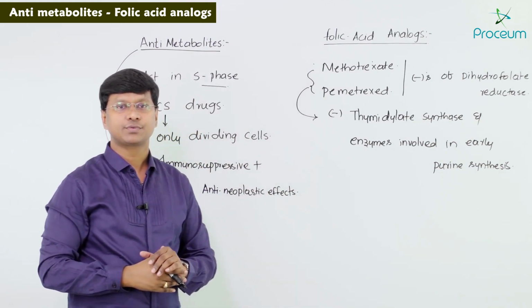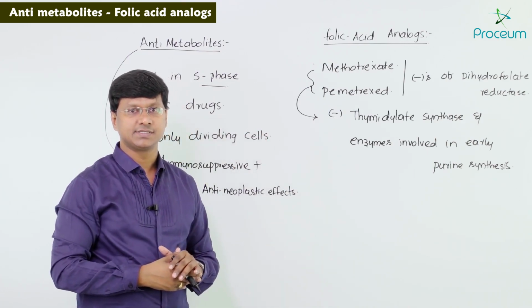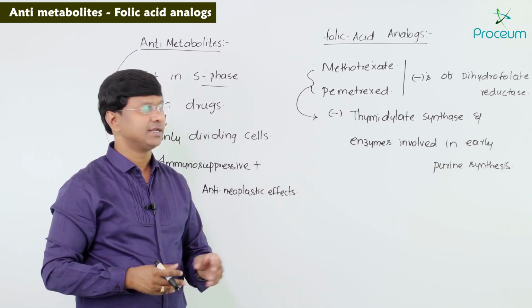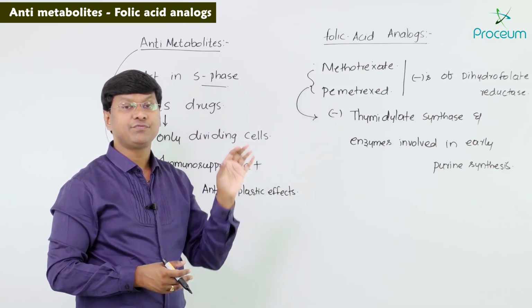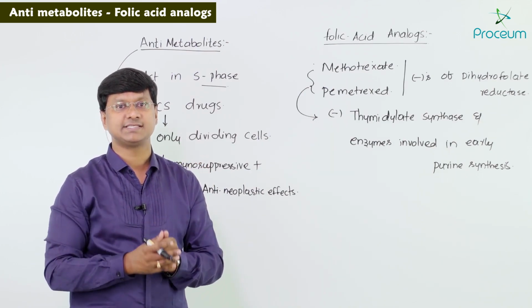Now let me tell you the mechanism of how it will kill the neoplastic cells. Once methotrexate enters the cell, it forms what are called polyglutamates inside the cell.